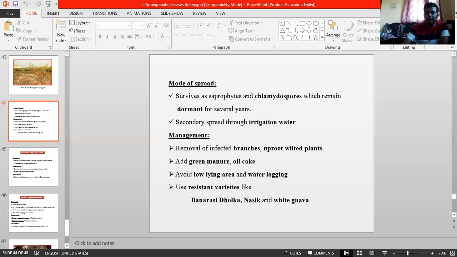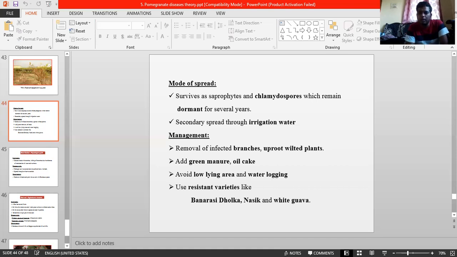And next, host plant resistance, especially resistant varieties like Banarasi, Dholka, Nasik, White Guava, and Apple Guava. These are the resistant ones. And guava species like Psidium cattleianum var. lucidum and Syzygium cumini are resistant to wilt. And Psidium cattleianum, Psidium guineense, Chinese guava and Philippines guava are recommended as resistant rootstock. Okay, this much about resistance.